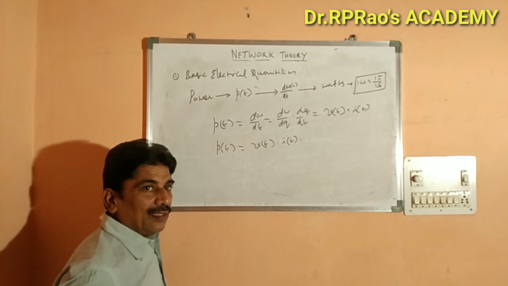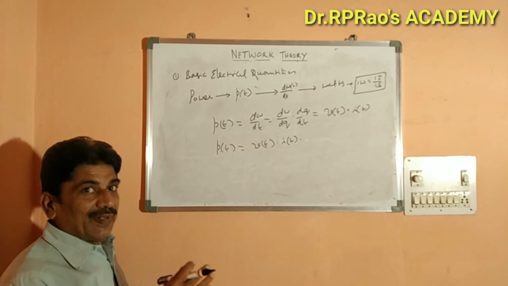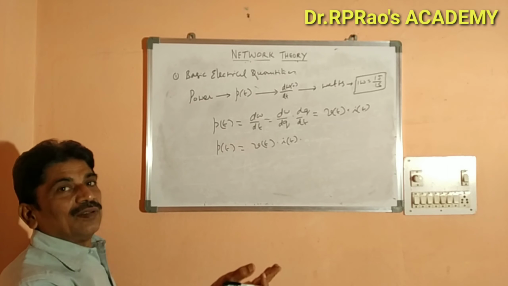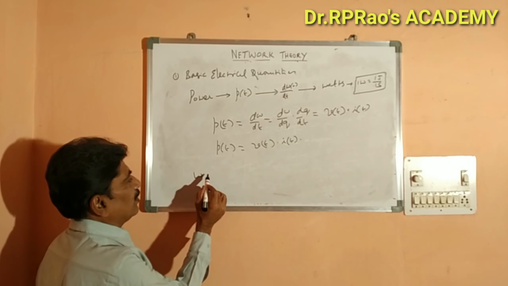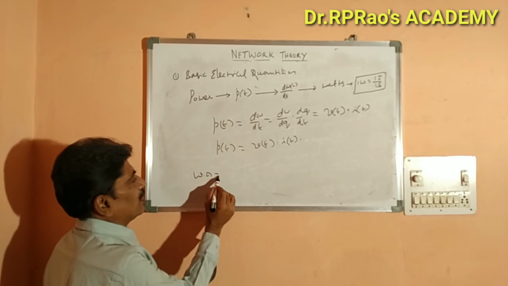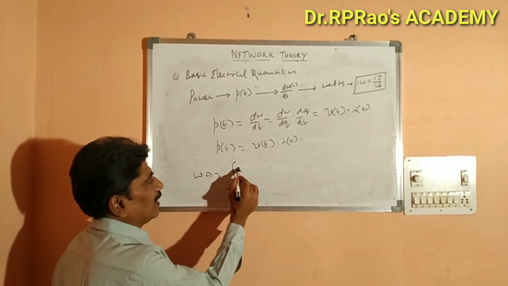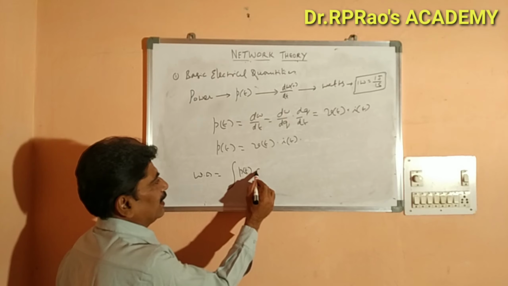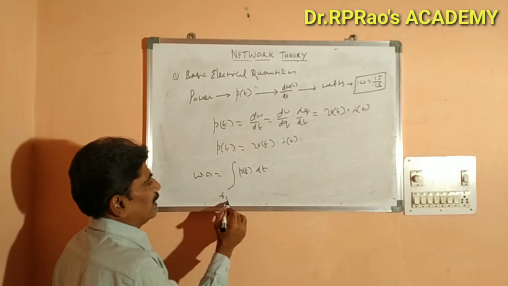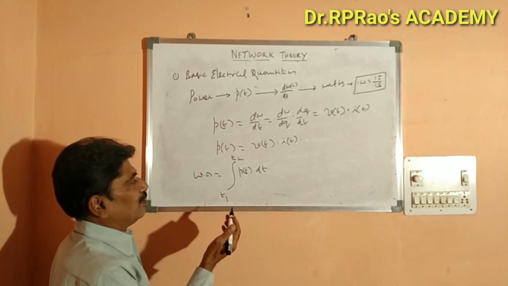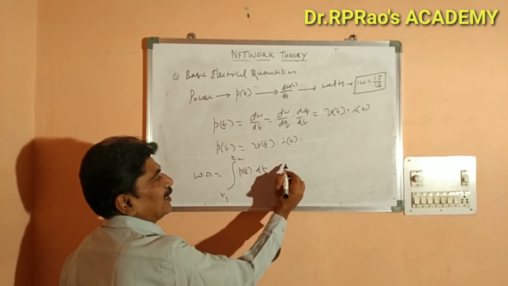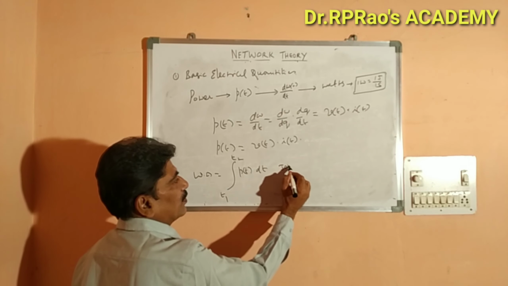In the other way, if power is given, we can find out the work done. That is, work done is equal to the integral of this power with respect to t from T1 to T2. From T1 to T2 we will get the work done, that is energy in joules.